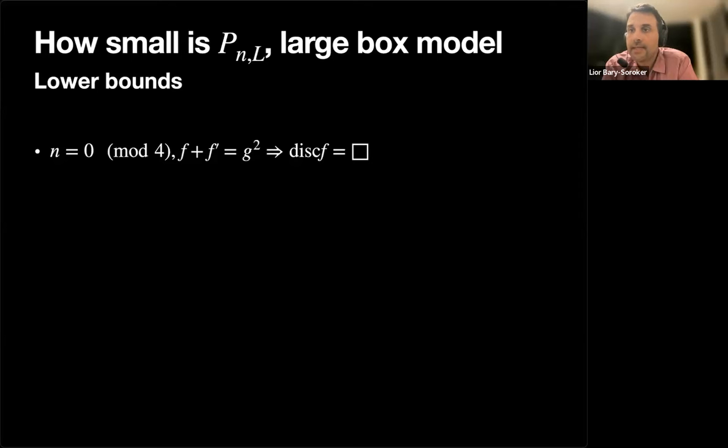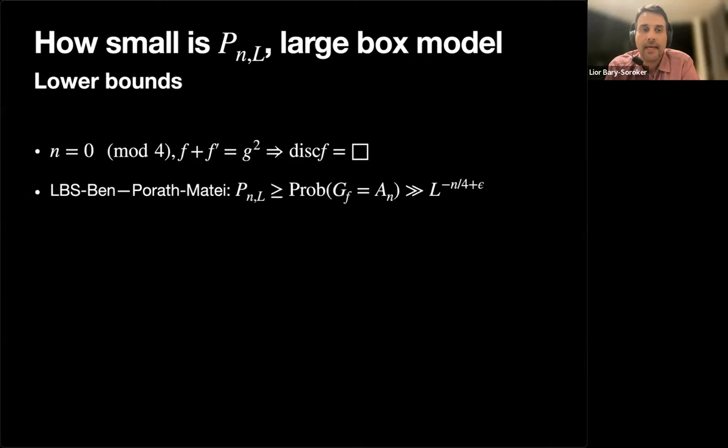Now, when we found these symmetries at the beginning, we didn't believe that we were the first to find this amazing symmetry, this beautiful symmetry. But using these symmetries and similar symmetries with linear equations, we managed to give a lower bound, which is L to the minus n over 4. And in this lower bound, it's not only that the discriminant is a square, it's really that the Galois group is A_n, which is slightly stronger.